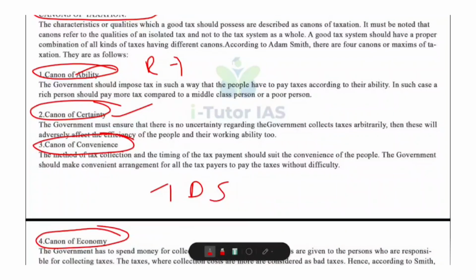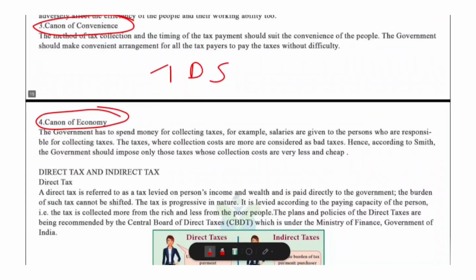And the last one, canon of economy. That means cost of collecting taxes should be low. Government spends money on salaries for staff, office expenses, enforcement systems, etc. So if collection cost is high, the tax becomes a bad tax. A good tax is always cheap to collect and also brings high revenue. For example, GST is more economical to collect than multiple old indirect taxes.